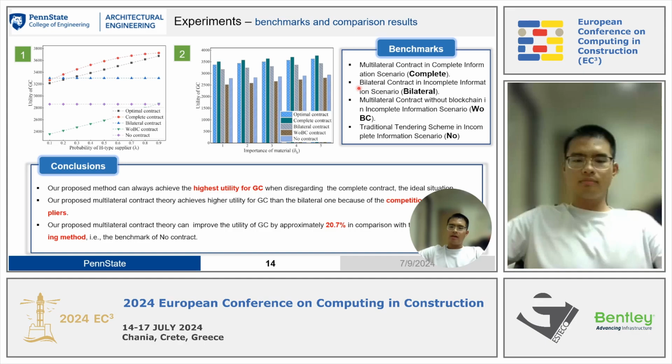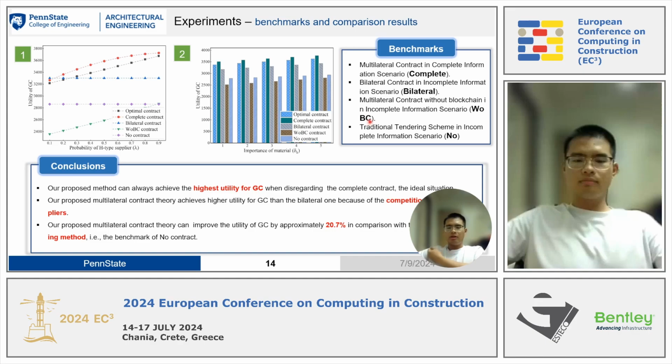The second one is the bilateral contract in the incomplete information scenario. The difference between this one and our proposed method is that this one is bilateral, so it will not include the competition among the suppliers. However, our proposed one includes the competition among the suppliers.